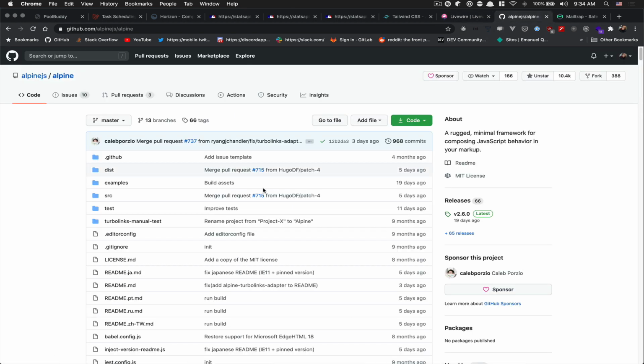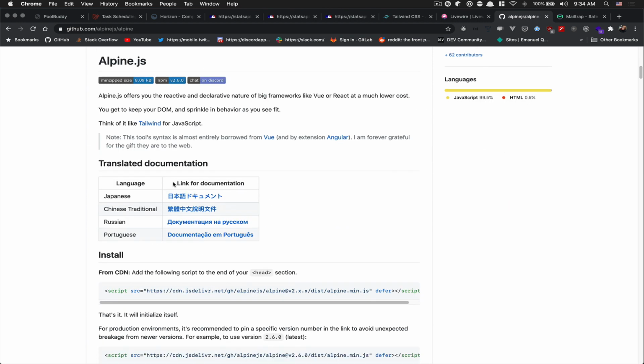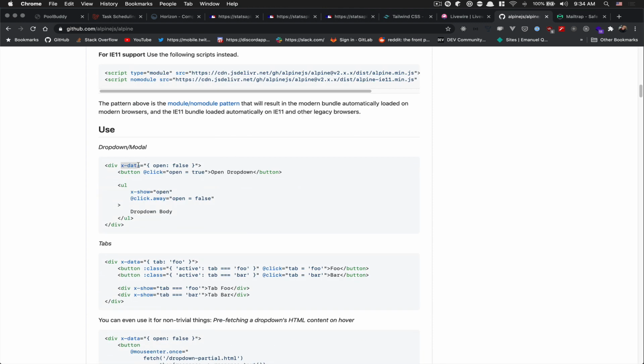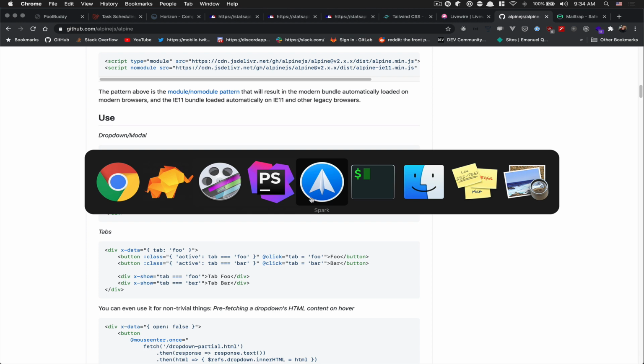It's pretty simple. And I'm using Alpine.js, which is made by the same author. Alpine.js is a really small JavaScript library, kind of a jQuery replacement, but it looks like Vue. So you're going to see you use this x-data on your div, and everything inside that now has access to this data. So when you click on the button, you say open toggle, and click away. So you see it's pretty simple. So I'm going to show you some of the code.